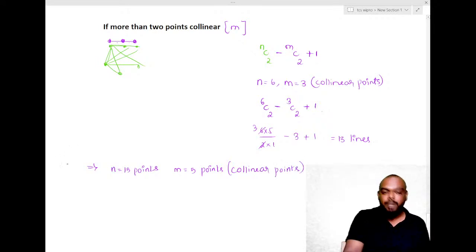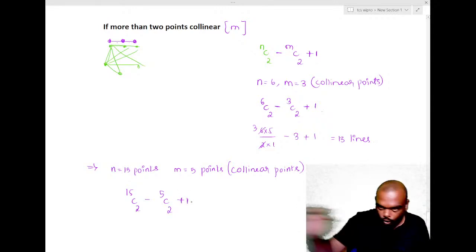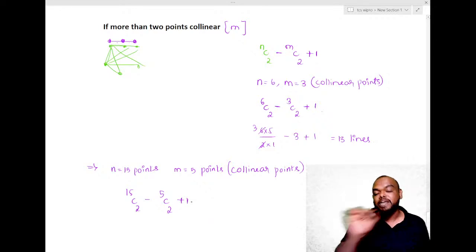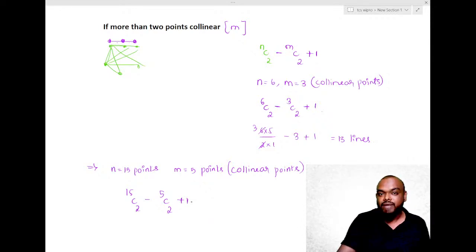How many lines can be drawn now? Using N, that is 15, we can draw 15C2. Minus, we remove the lines which are drawn through the collinear points, that is 5C2, and we will add 1 extra line. That is because all the 5 collinear points will make 1 line. That is what we are adding.